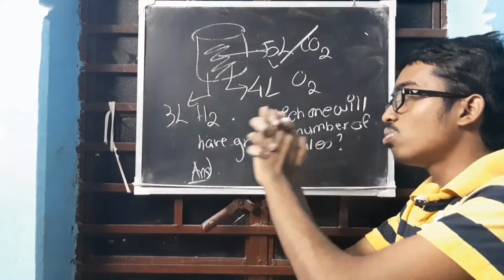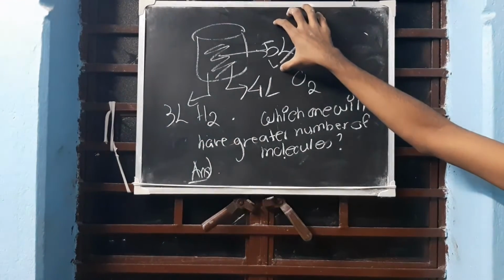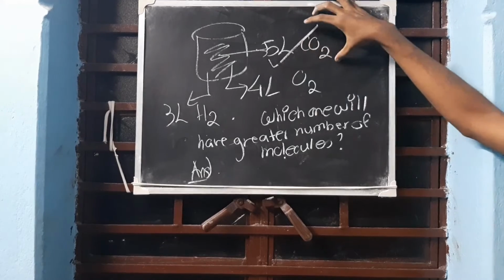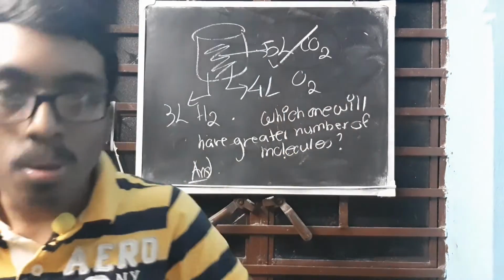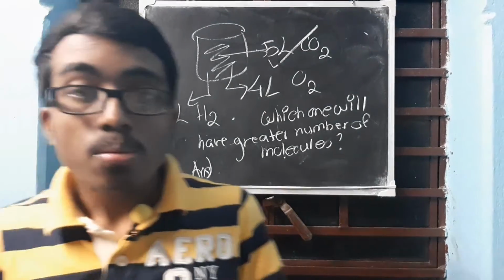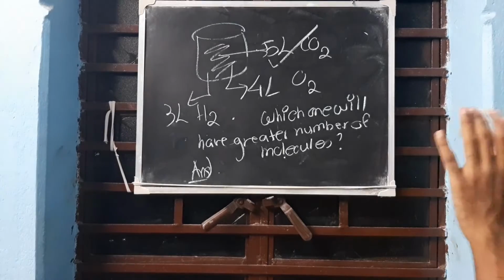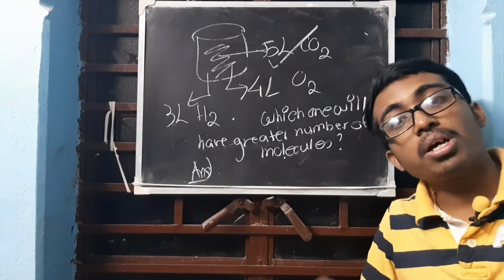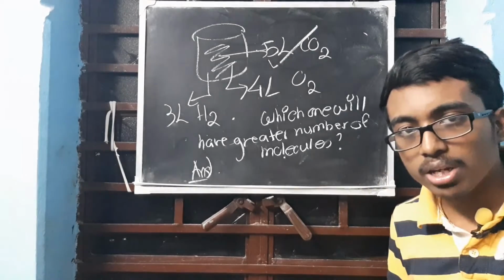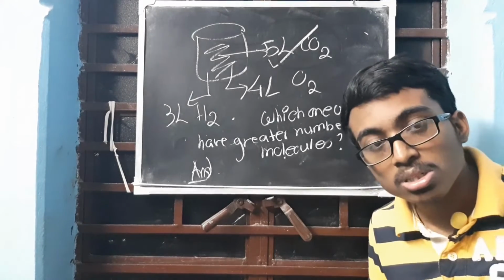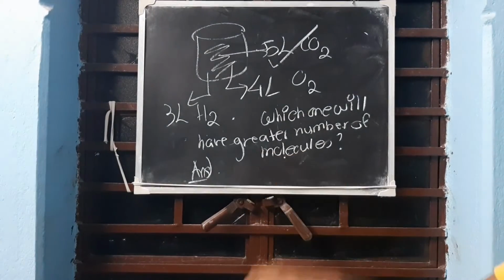Here 4 liter O2, 3 liter H2 is there, but 5 liter CO2 is there. So who will have the maximum? Because temperature and pressure are constant, if you increase the volume, the number of molecules will also increase because more atoms have been dragged in. In 5 liter, if you calculate the weight, then you will find more weight. So more weight means density will be more.